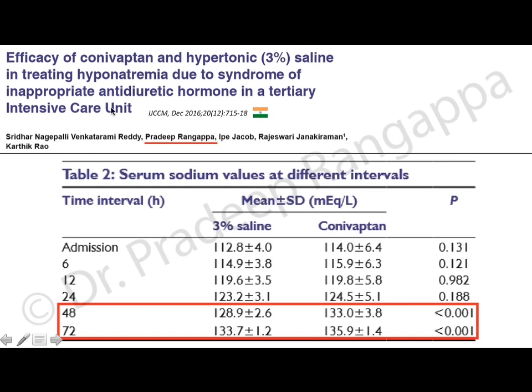This was a study from our organization. We did the study and published it in IJCCM in 2016. We looked at efficacy only in patients with SIADH, the efficacy of conivaptan and hypertonic saline. We used IV conivaptan and hypertonic saline for treating hyponatremia due to SIADH in our tertiary care unit.